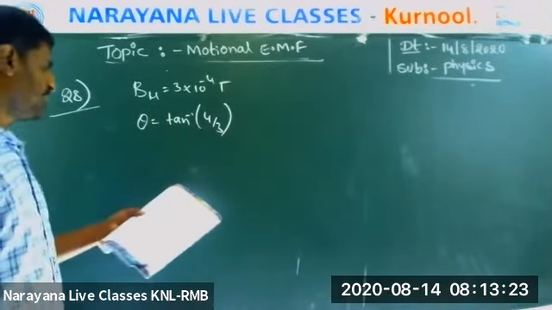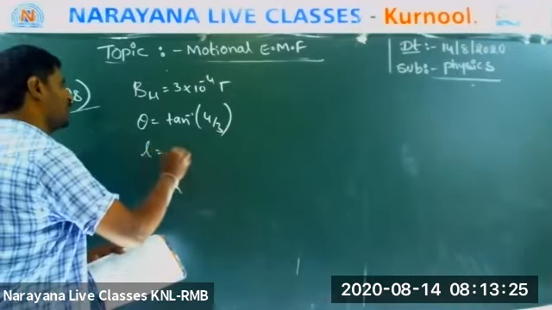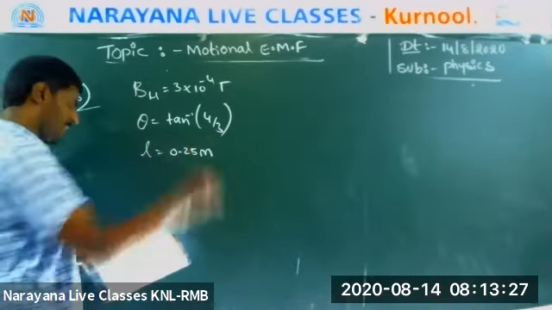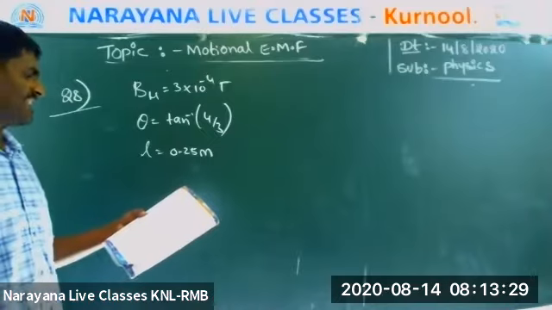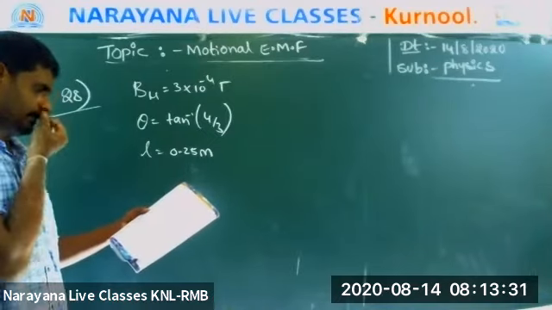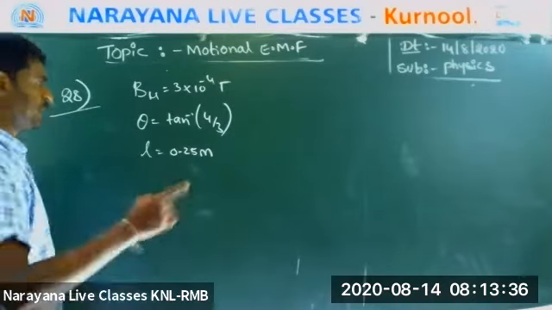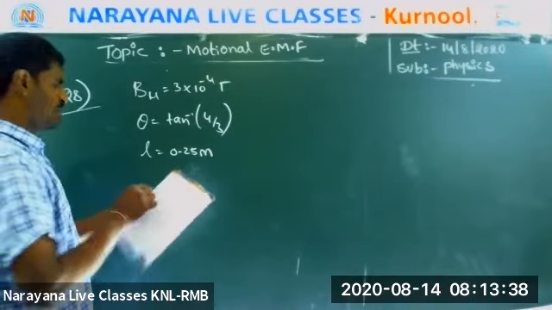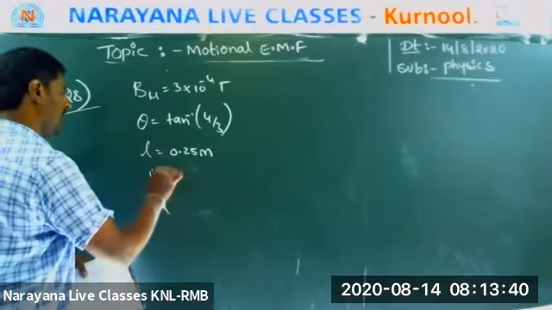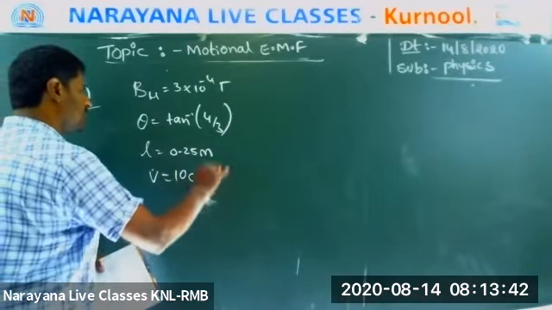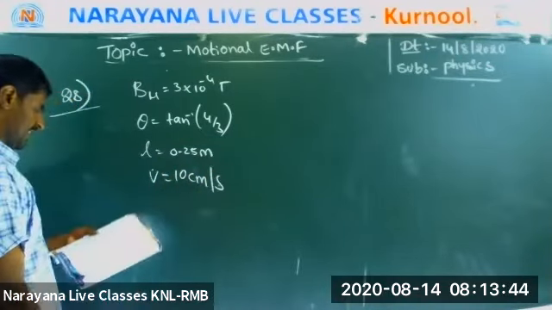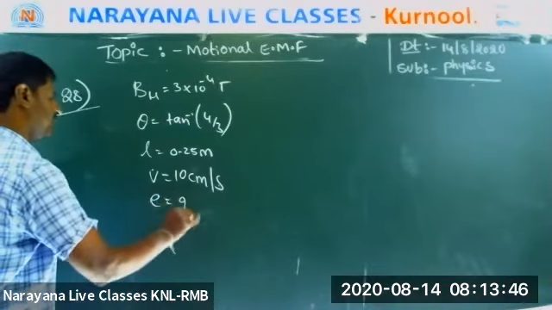A metal rod of length 0.25 meter is placed in north-south position. Very important. And it is moving with a speed of 10 centimeter per second. Now the question is the EMF. Can anyone do this?